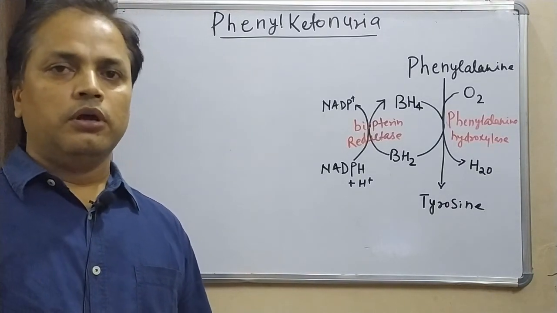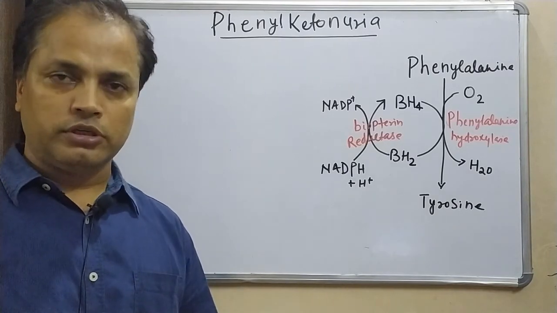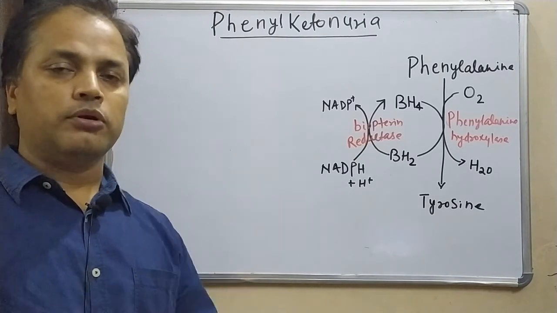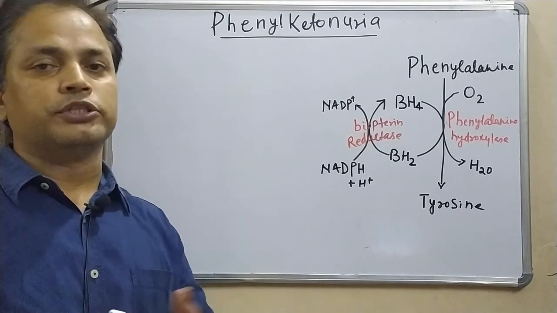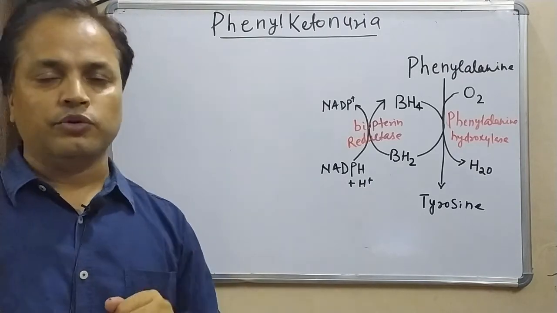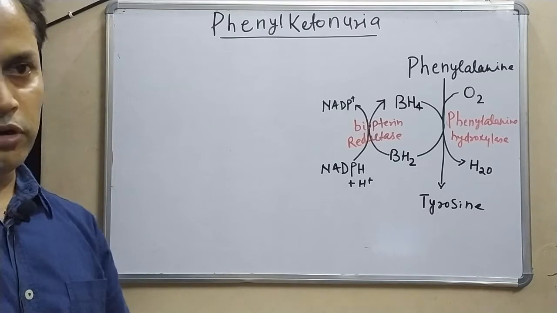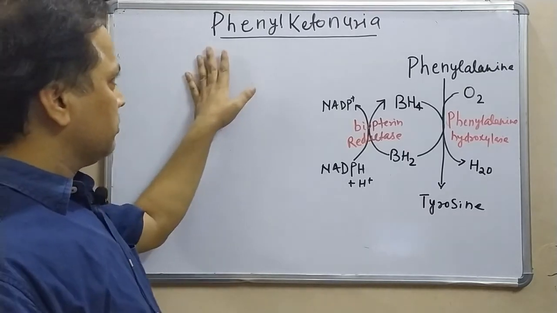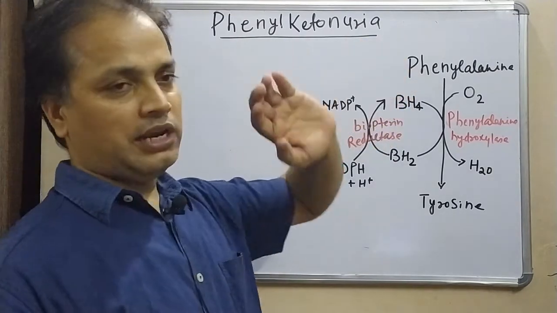P.K. Prabhakar. Today we are going to talk about another inborn error of metabolic disorders, the IEM from the amino acid pathway. So first we are going to talk about phenylketonuria. This is one of the important inborn errors of metabolism. As its name suggests, it is related to phenylalanine.